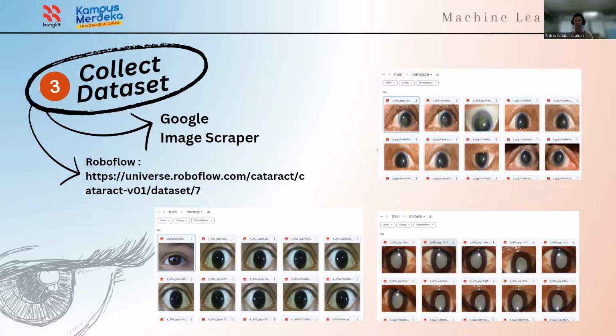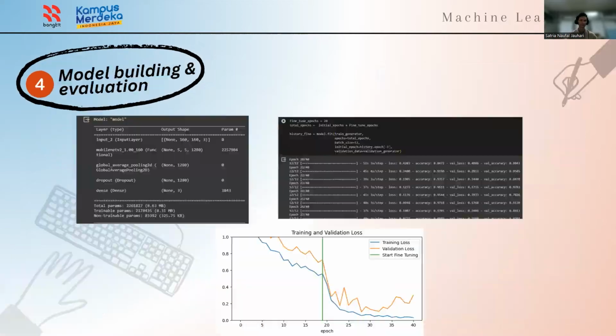To specialize the SSD MobileNet v2 model to only detect and classify eyes with cataract, we collected a dataset and trained the model. We collected three types of eye. First, eyes with mature cataract. Second, eyes with immature cataract, and third, normal eyes. We collected them from two sources, Google Image Scraper and RoboFlow.